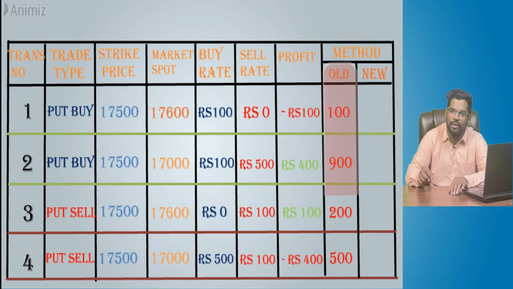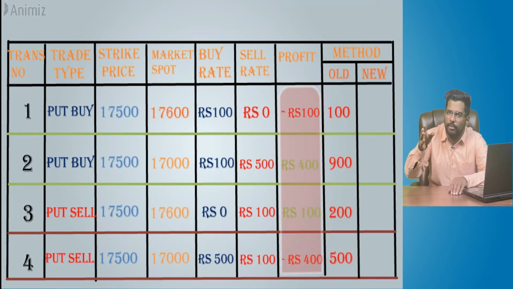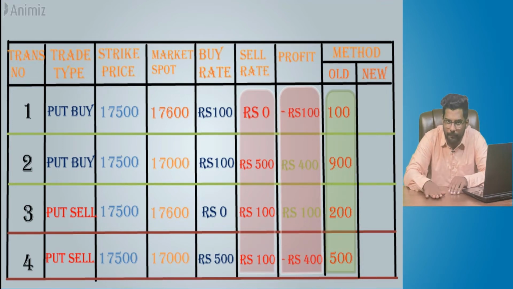In short summary, whether it is profit or loss, you are taking it in absolute terms and putting it in the turnover column, plus you are also adding all the sold value of premium. That is determining your options turnover calculation. This is as per the old method.